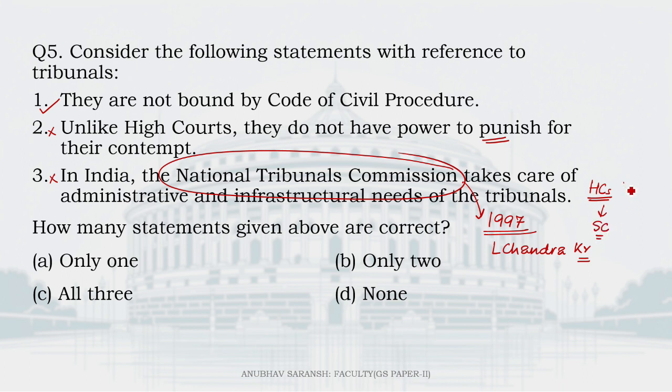So it basically restored the appellate jurisdiction of the high courts. So it was in this particular judgment that this idea came up for the first time, that why don't we have something called a National Tribunals Commission. So it's not a body as of now, just an idea floating around. So 3 is wrong. How many statements given above are correct? Right answer is A. Only 1 statement is correct.